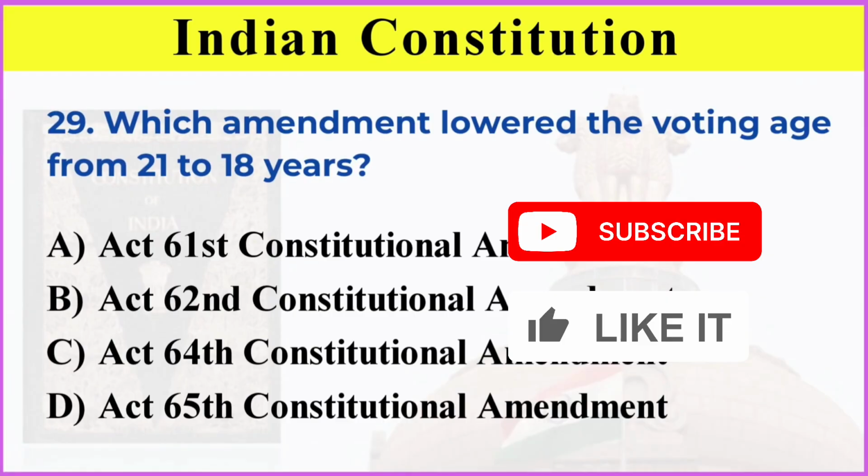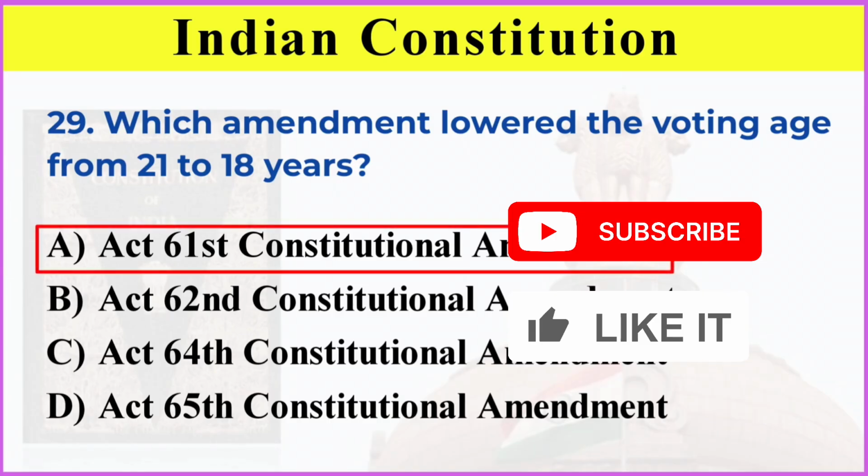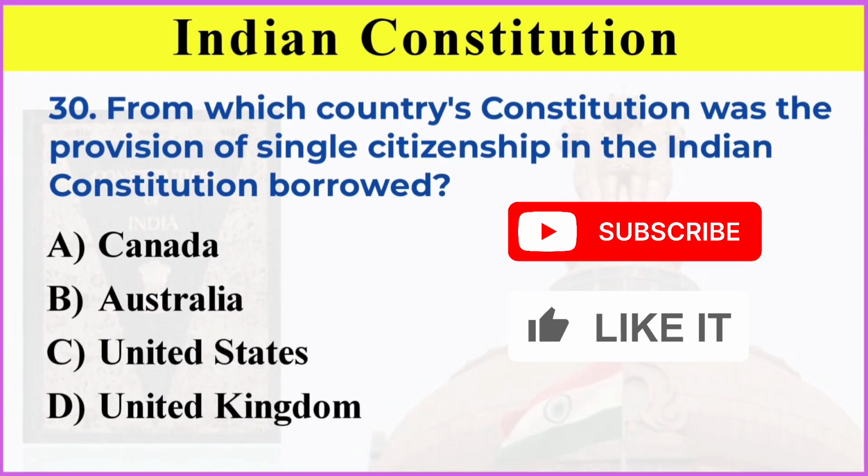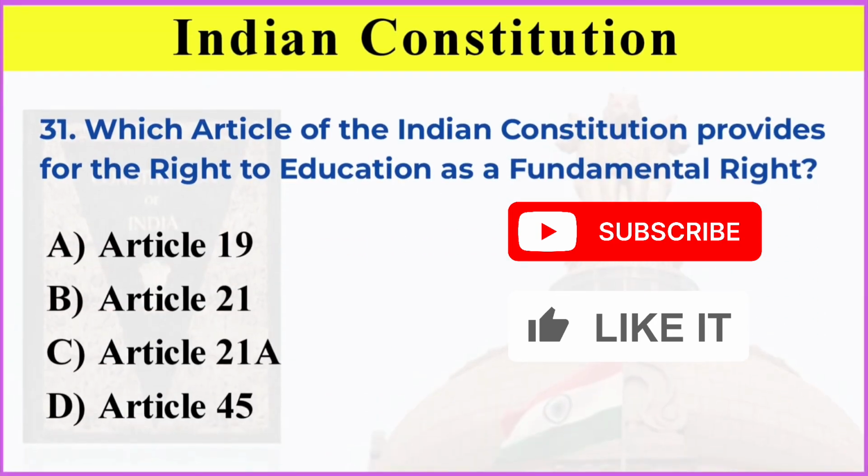Which amendment lowered the voting age from 21 to 18 years? Correct answer is option A, 61st Constitutional Amendment Act. From which country's constitution was the provision of single citizenship in the Indian Constitution borrowed? Correct answer is option D, United Kingdom. Which article of the Indian Constitution provides for the right to education as a fundamental right? Correct answer is option C, Article 21A.